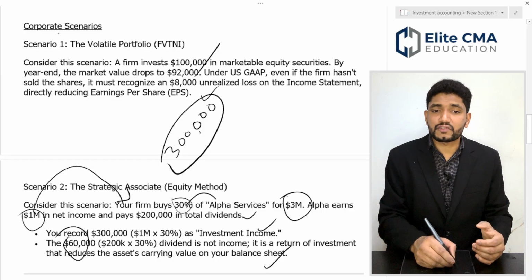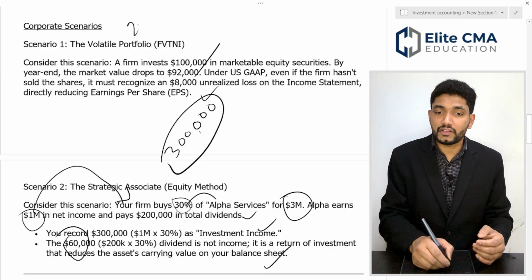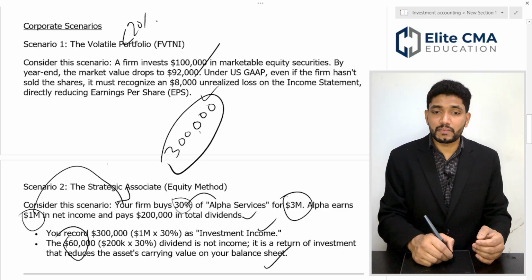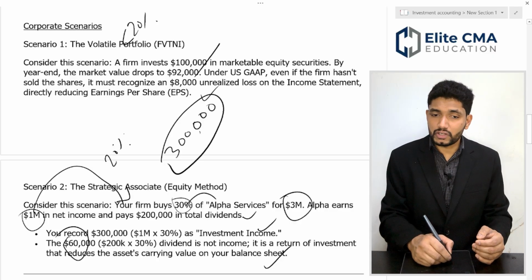So, this is the first treatment. There is no significant ownership in this case, which is less than 20%. This is the equity method, which means you have control over 20%.